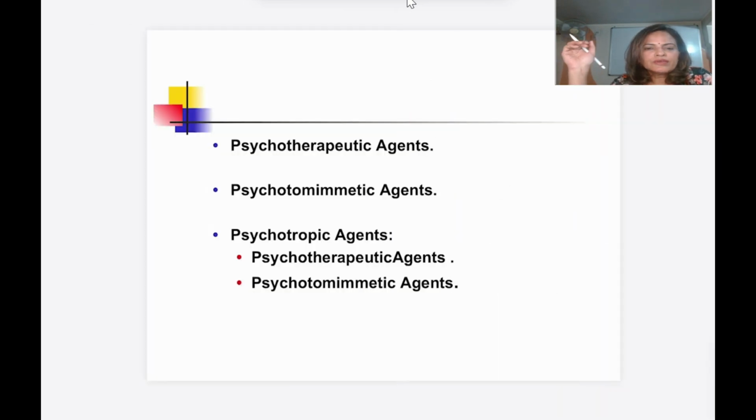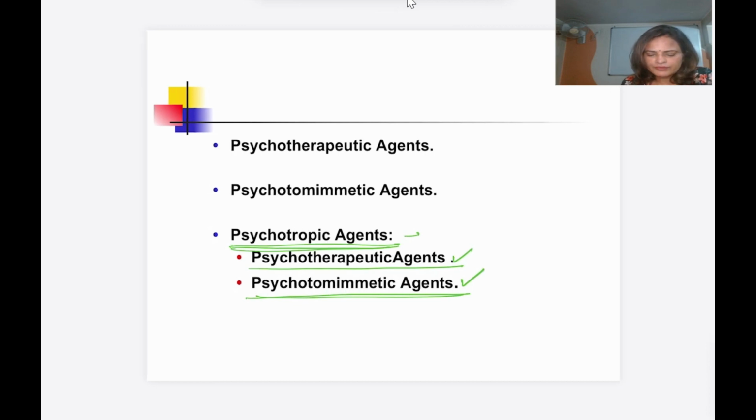So we can give the psychotropic agent. I have already told you, psychopharmacological agent or psychotropic agent, the drugs which we are going to use for the treatment of mental processes. So under that we have psychotherapeutic and psychotomimetic. Psychotherapeutic are going to treat, and psychotomimetic is going to produce a psychosis like LSD type of drug.